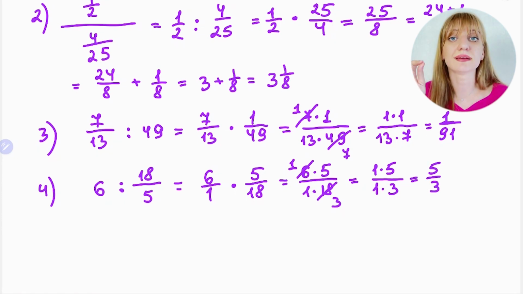5 over 3 is an improper fraction. If you want, make it a mixed number. And if you make a mixed number, please write in the comments to this video what your result is. I leave this as a little homework for you.